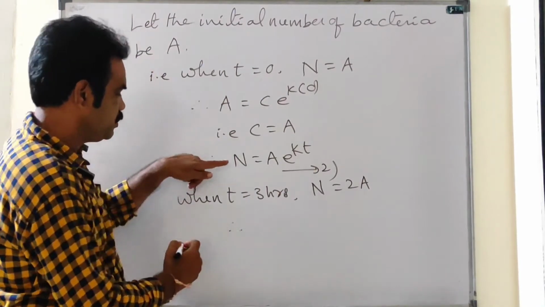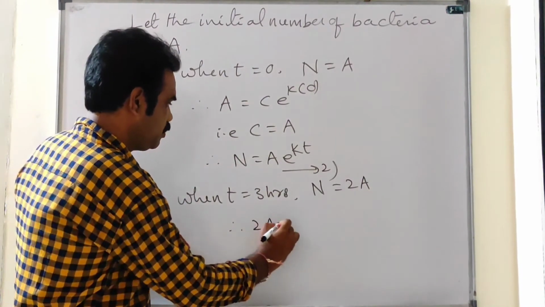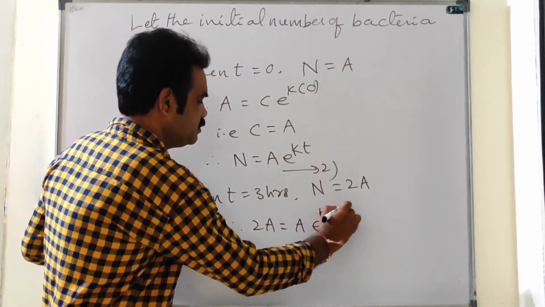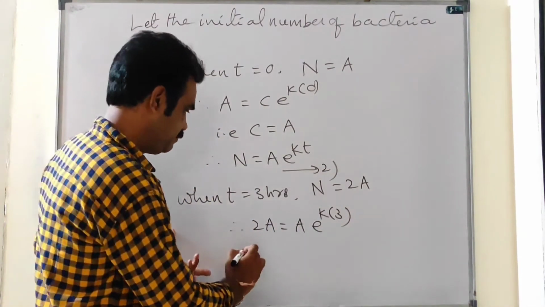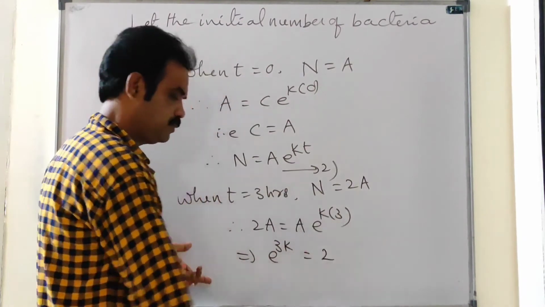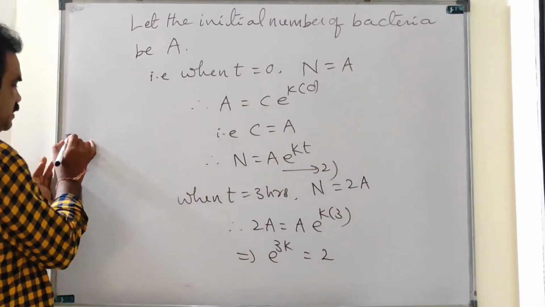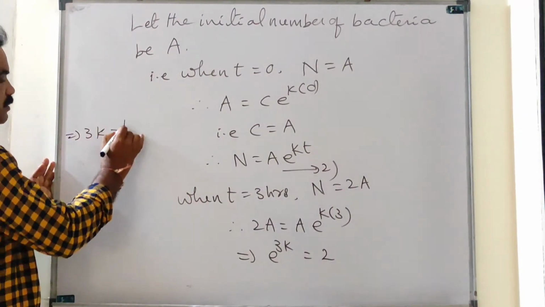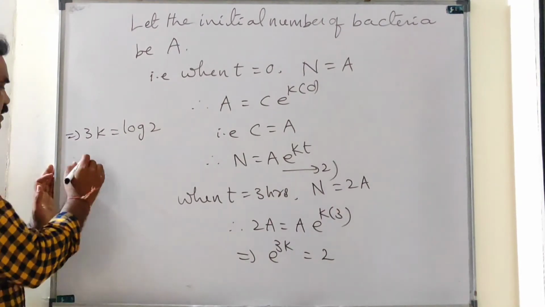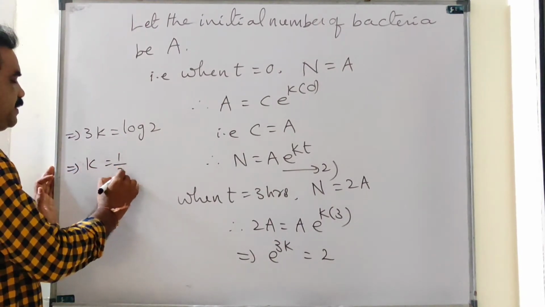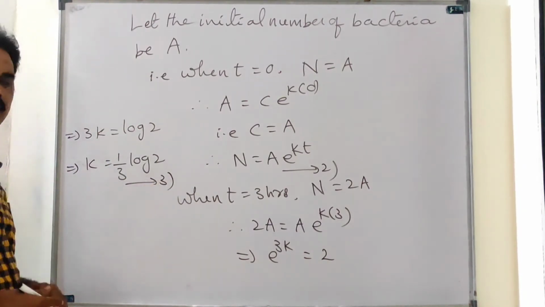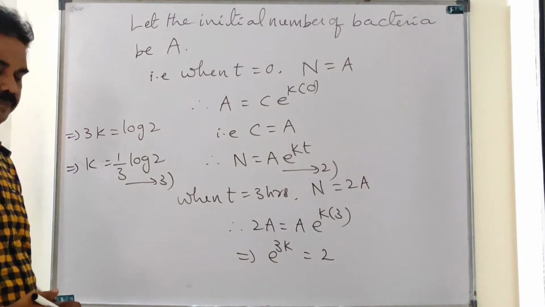Therefore, from equation 2, substitute here, n equal to 2a is equal to a e power k into 3. Since t is 3, it implies that e power 3k is equal to 2, which implies 3k is equal to log 2, which implies k equal to 1 by 3 log 2. Let it be equation 3. K equal to 1 by 3 log 2.